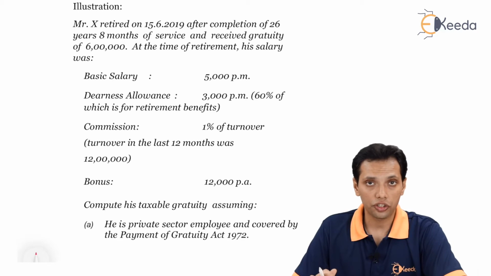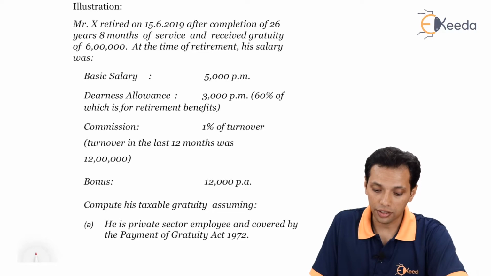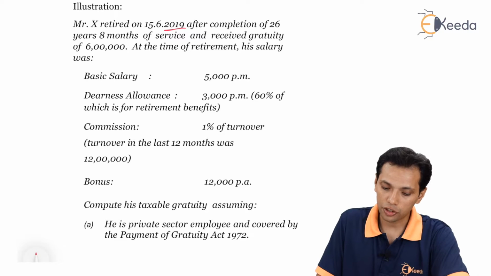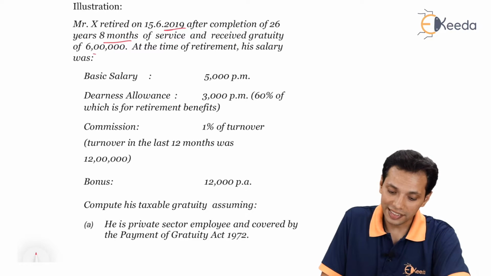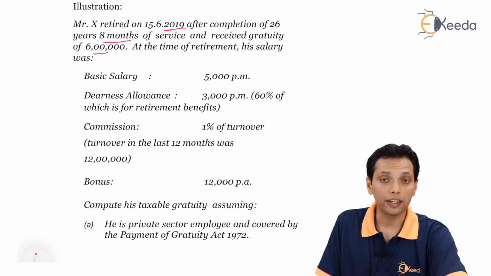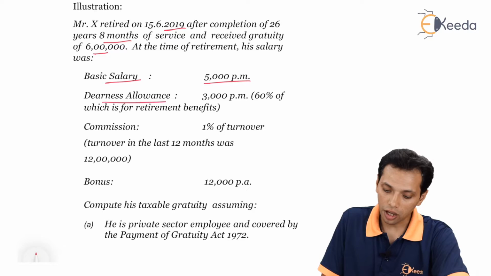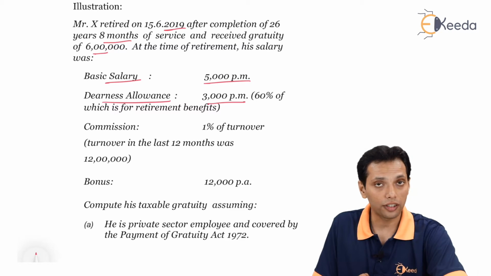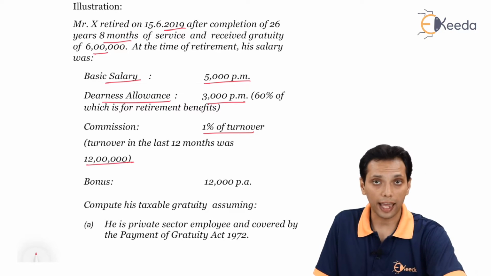Now moving on to the illustration part. I will read the illustration. Mr. X retired on 15th of June 2019 after completion of 26 years 8 months of service and received gratuity of 6 lakhs. At the time of retirement, his salary was: basic salary is 5,000 per month, dearness allowance is 3,000 per month, out of this 60% of which is retirement benefit. Okay, commission is 1% of the turnover; in the last 12 months the turnover was 12 lakhs.